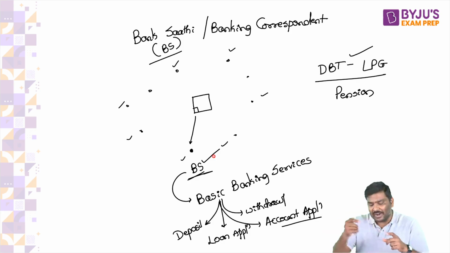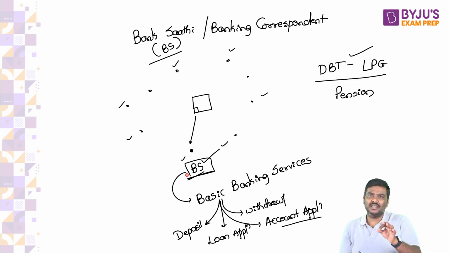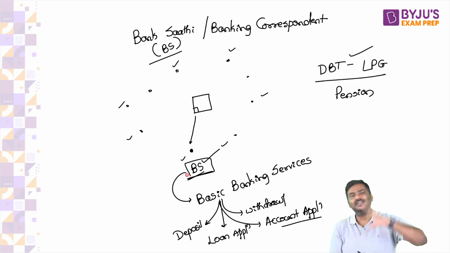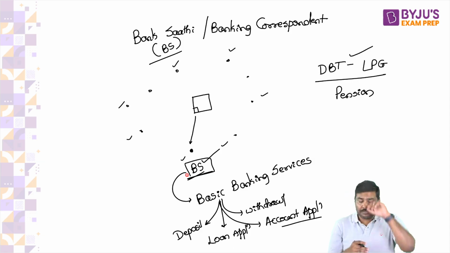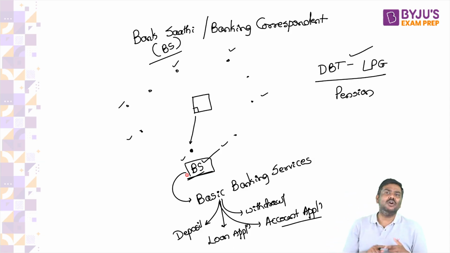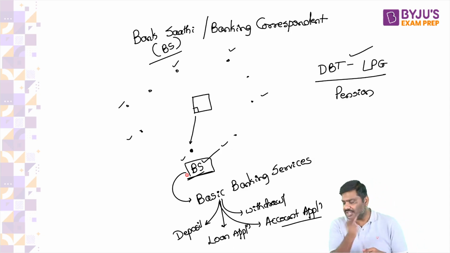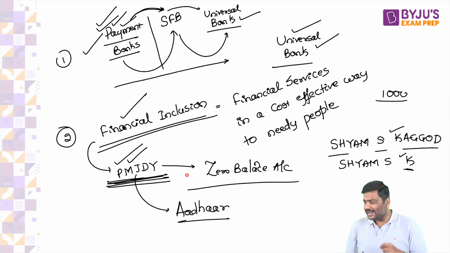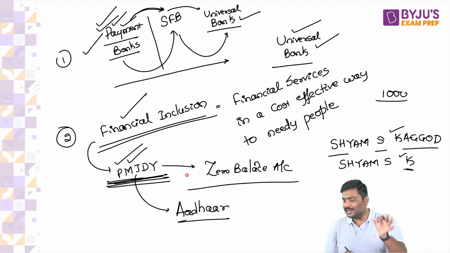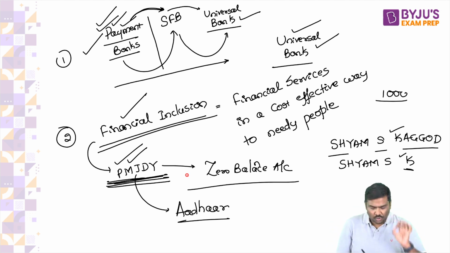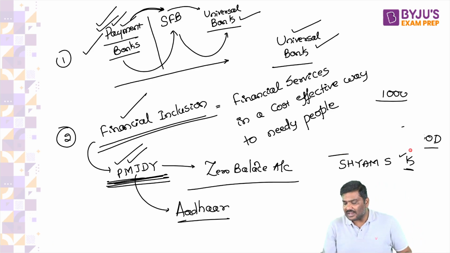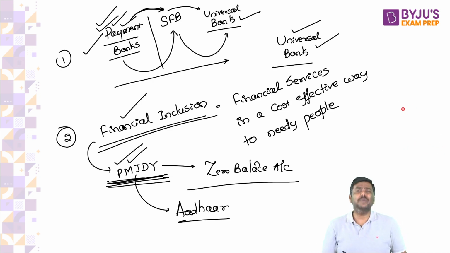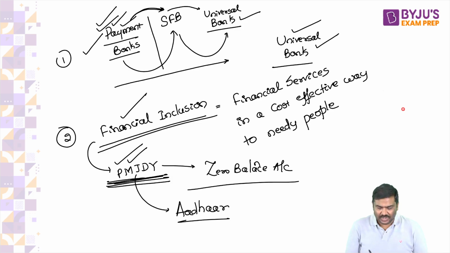But for having provided these kinds of services, the bank sathis will impose certain charges and collect them from you. So now can I simply say, based on this, that the bank sathi or business correspondent model is a type of financial inclusion initiative? Let me know. It is a type of financial inclusion initiative, right? So what is the idea of financial inclusion? Providing financial services in a cost effective manner for the poor people, targeting poor people. That is called financial inclusion.